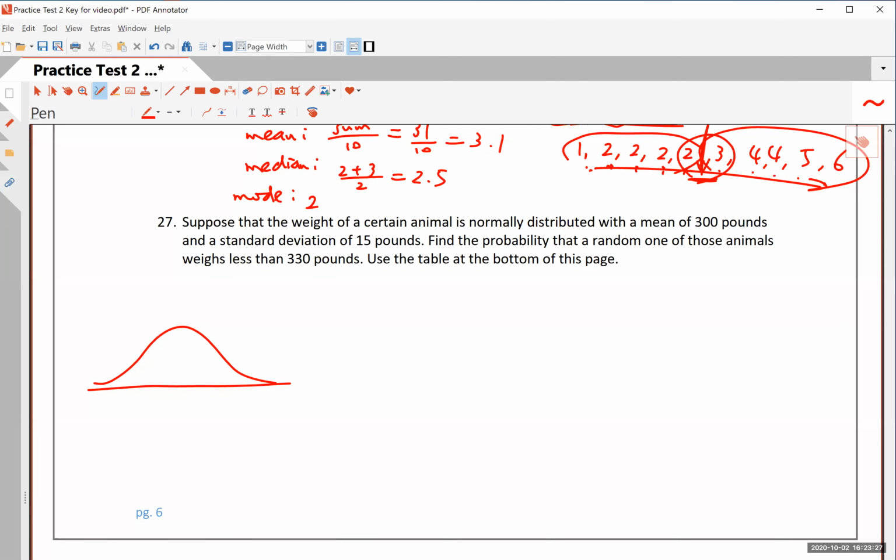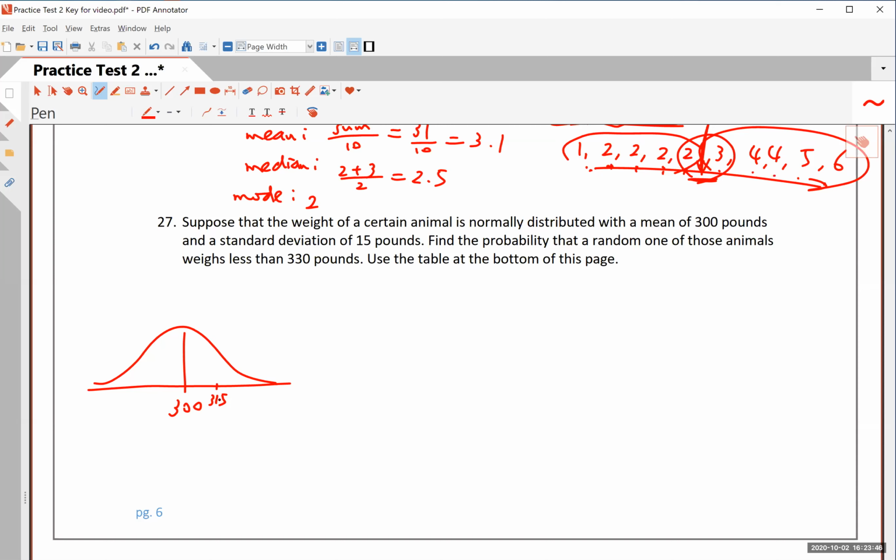Okay, let's go to number 27. Here you have a question about normal distribution. Suppose that the weight of a certain animal is normally distributed with a mean of 300 pounds and a standard deviation of 15. All right, so 315 will be one standard deviation above the mean and so on.